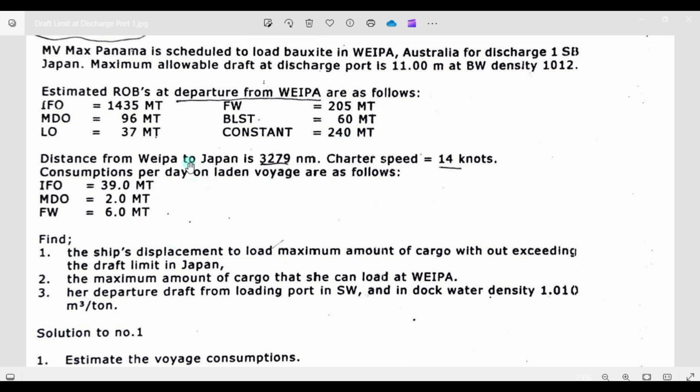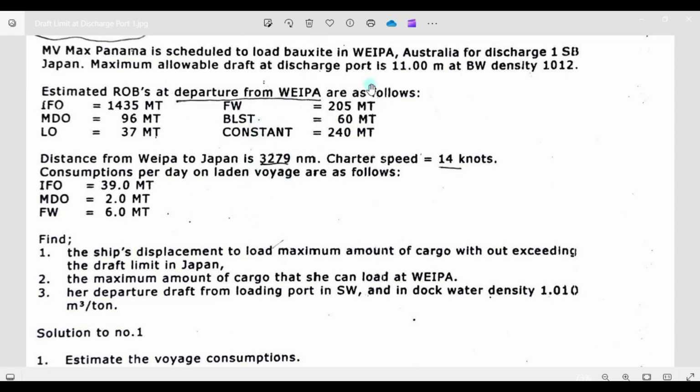The distance from Weipa to Japan is 3,279 nautical miles, and the charter speed is 14 knots. For the entire voyage, consumption per day of FO is 39 metric tons, DO is 2 metric tons per day, and freshwater consumption is 6 metric tons per day.